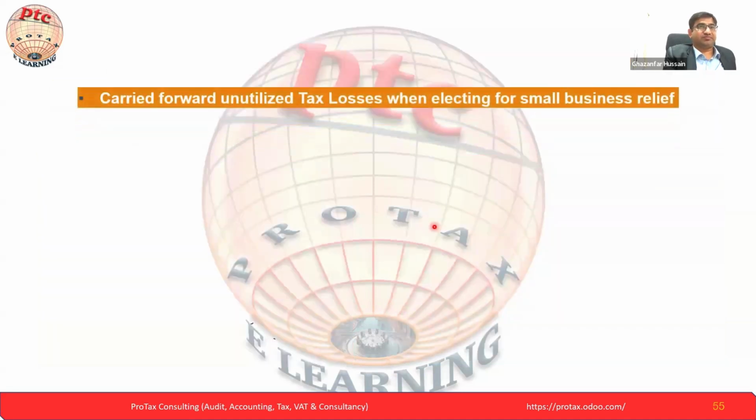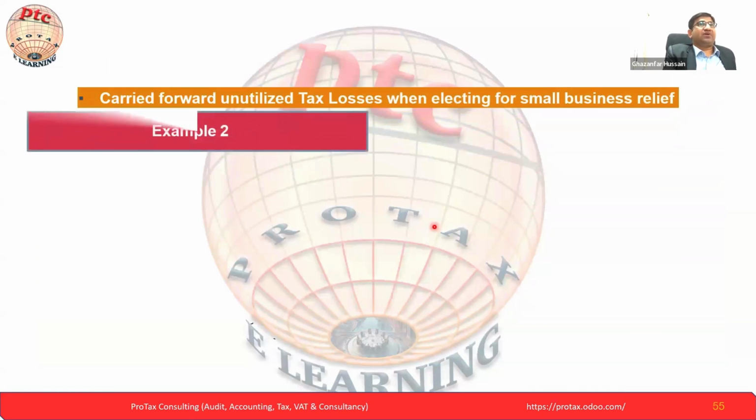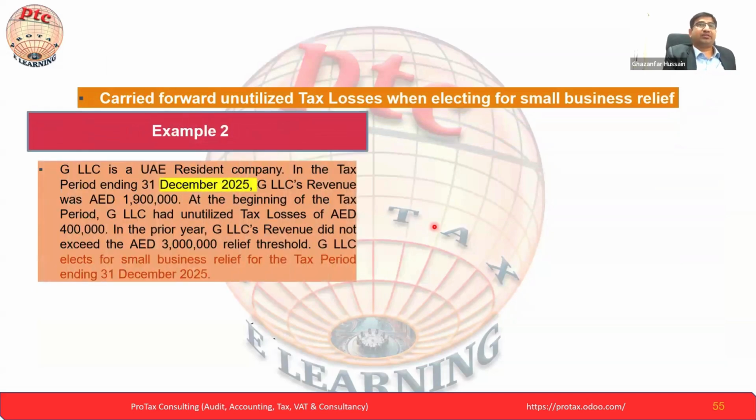Let's move to the next. Carry forward unutilized tax losses when electing for small business relief. This is another example we already discussed during the topic. A GLC, a UAE resident company with a tax period ending 31st December. Here I highlighted the 2025. We have to focus. GLC revenue was 1.9 million in 2025. At the beginning of the tax period, GLC had unutilized tax losses of 400.